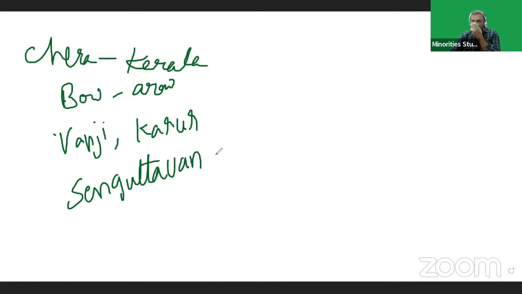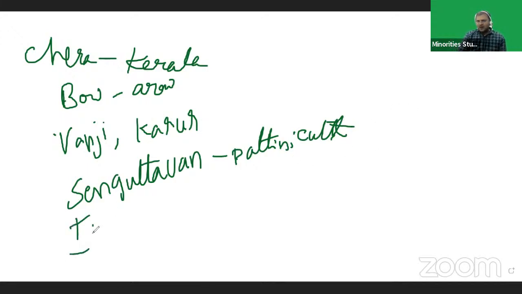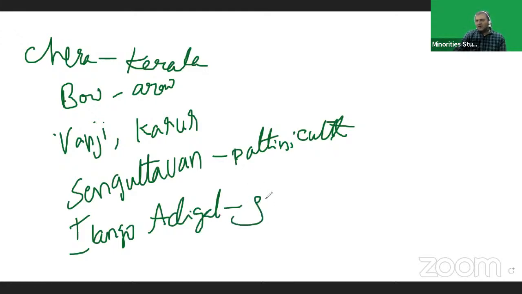He started the Pattini cult, which means worshipping wife. Ilango Adigal, brother of Senguttuvan, was the author of Silappadikaram.